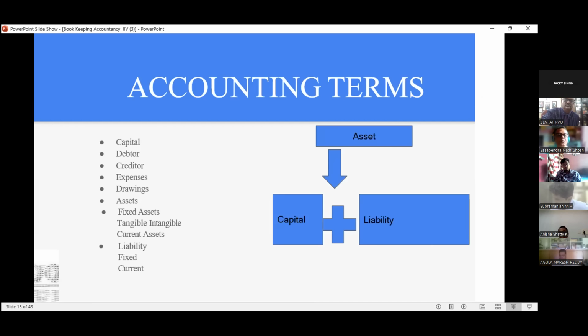In a similar way, we have liabilities. We have fixed liability, which is paid off after one year, and the liability which we pay off within a year is a current liability. The creditor is a current liability. In a similar way, debtor is a current asset. Is every terminology clear for everyone? Yes, sir.